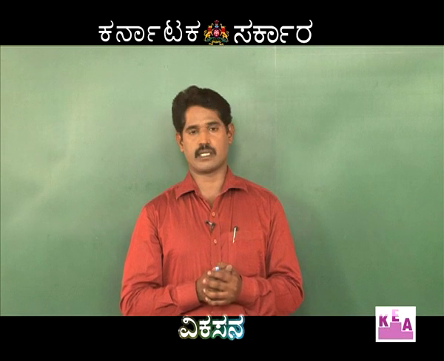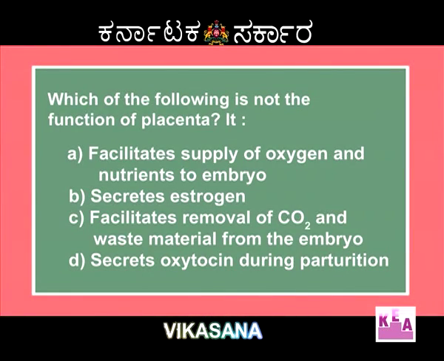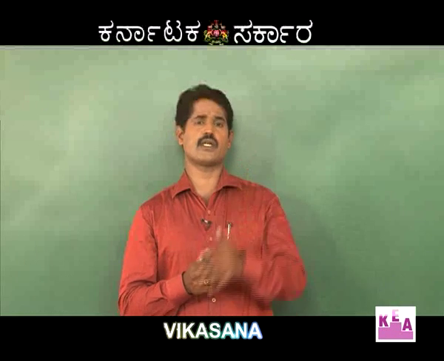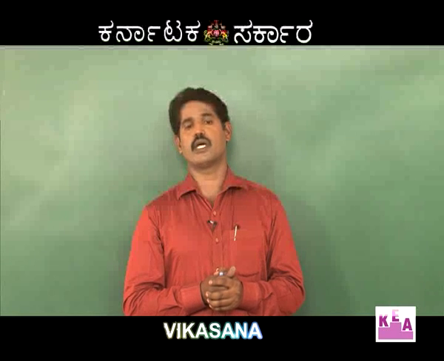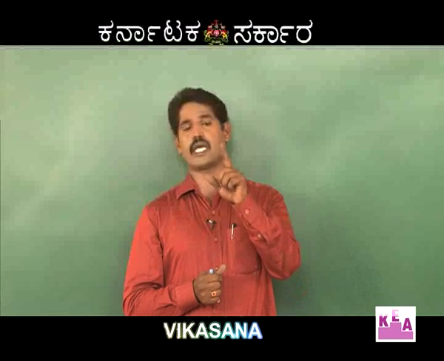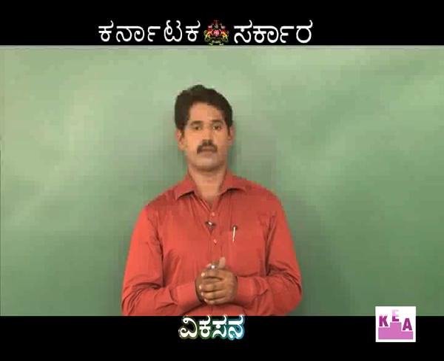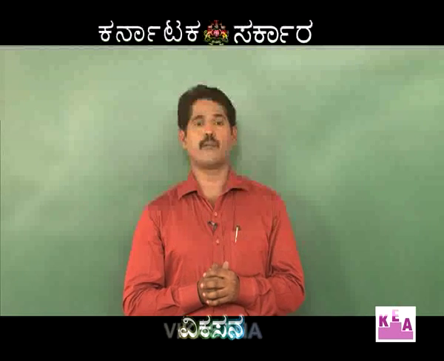So look into the fourth option, the placenta is involved in the secretion of oxytocin during parturition. You know that oxytocin, as I mentioned earlier, is secreted by the neurohypophysis, that is from the pituitary gland.